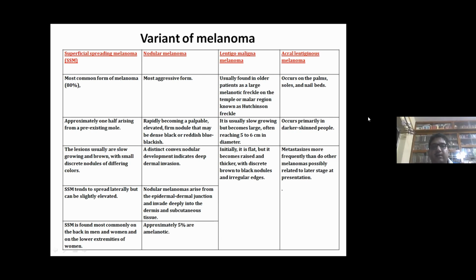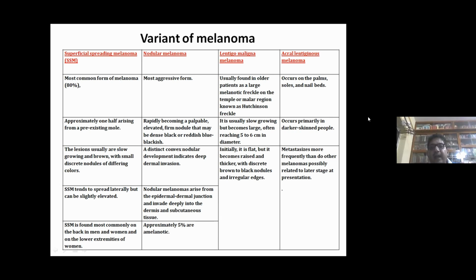Nodular melanoma, or nodular sclerosis, is the most aggressive form, rapidly becoming a palpable, elevated, firm nodule that may be dense black or reddish blue-blackish. A distinct convex nodular development indicates deep dermal invasion. Nodular melanomas arise from the epidermal-dermal junction and invade deeply into the dermis and subcutaneous tissues. Approximately 5% are amelanotic.